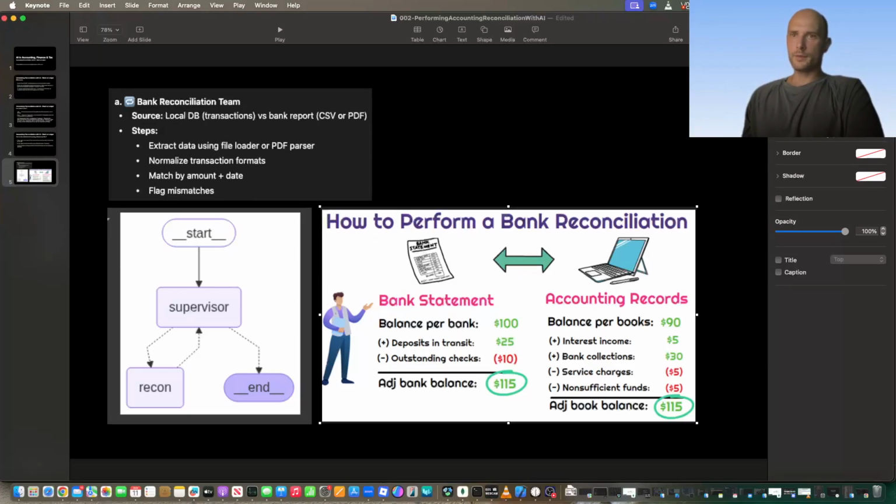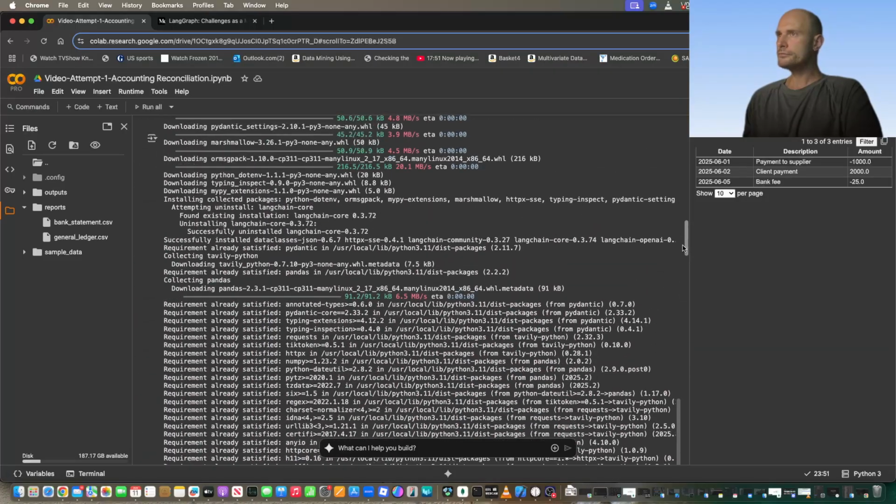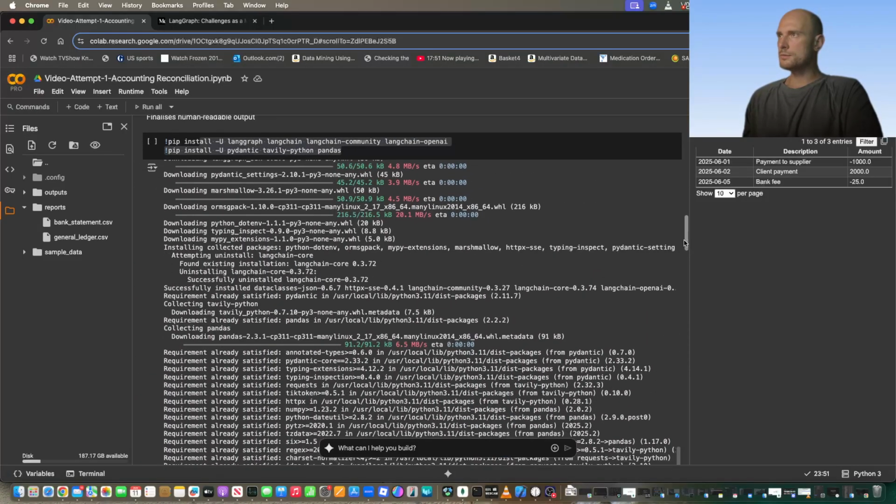Let me quickly come back to the Colab code. Yes, so just to quickly reiterate, we've got our two data sets. We've got our installation of all the dependencies.